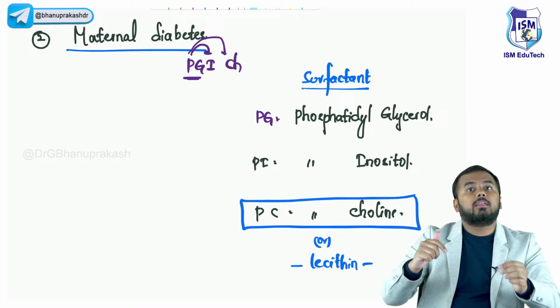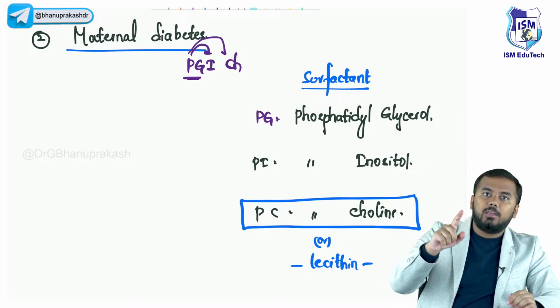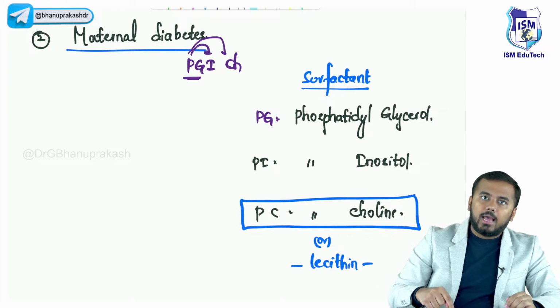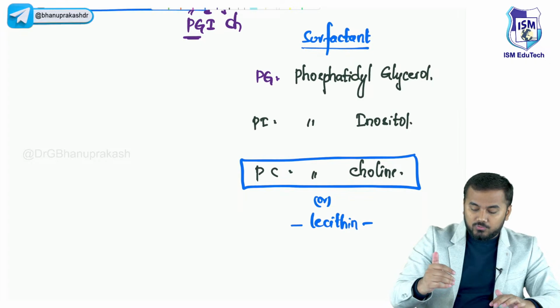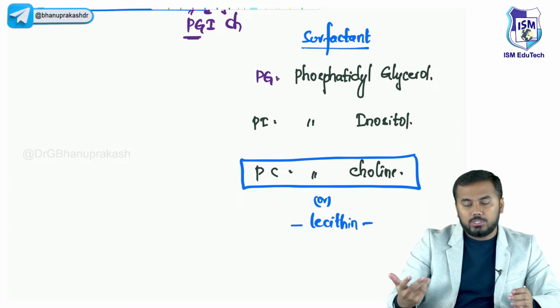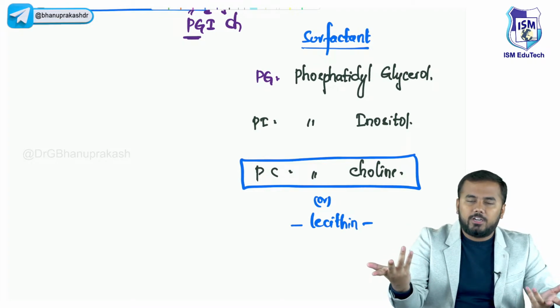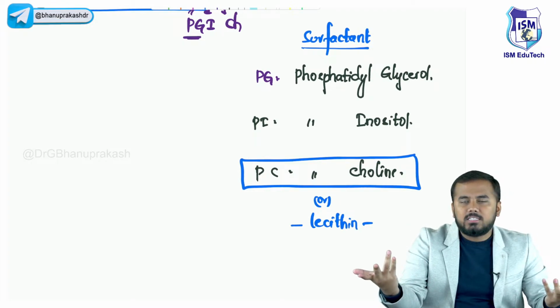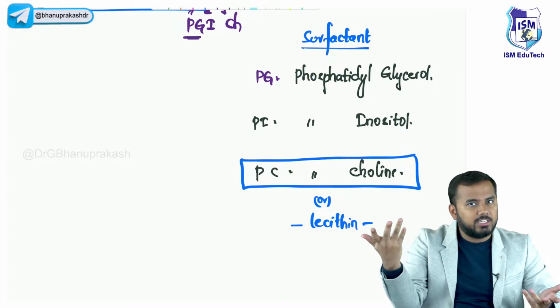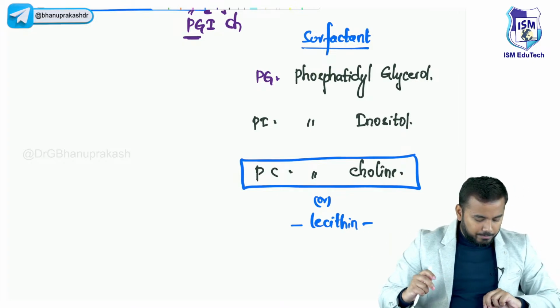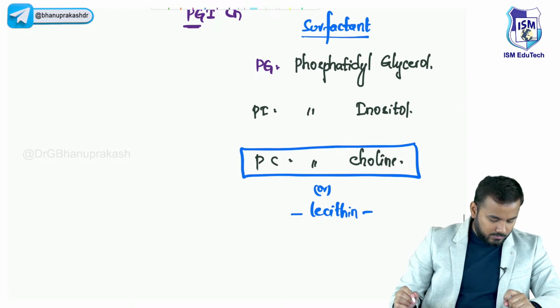This increased insulin will inhibit PC, PI and PG. It will inhibit phosphatidyl glycerol, phosphatidyl inositol and phosphatidyl choline. If these are inhibited, will surfactant be formed? Surfactant is not formed. And again, surfactant deficiency leads to respiratory distress syndrome. So I hope all of you understood.